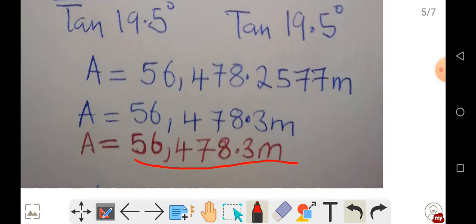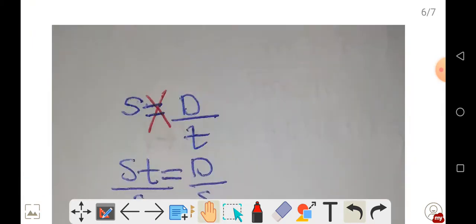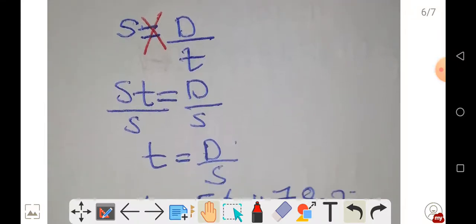So let's also look now at the time. Since we have the distance and the speed, it's easy for us to find the time. Speed is equal to distance over time.